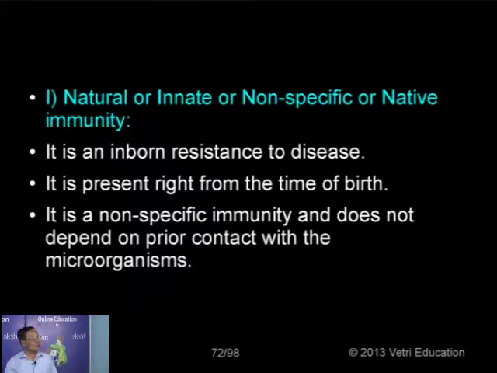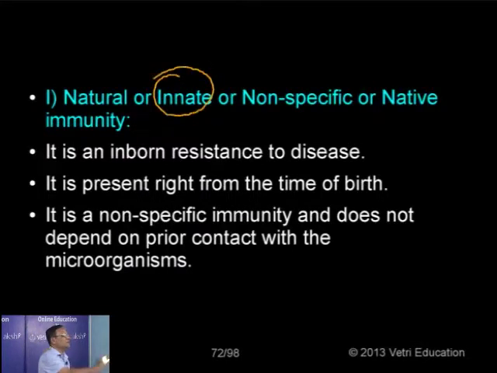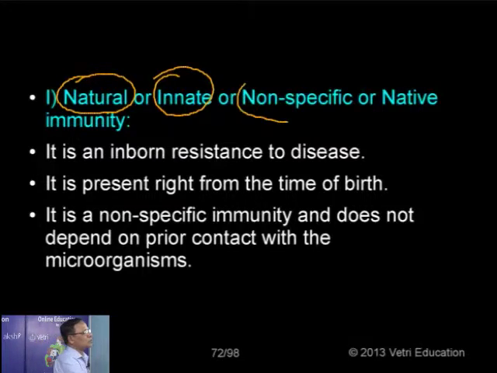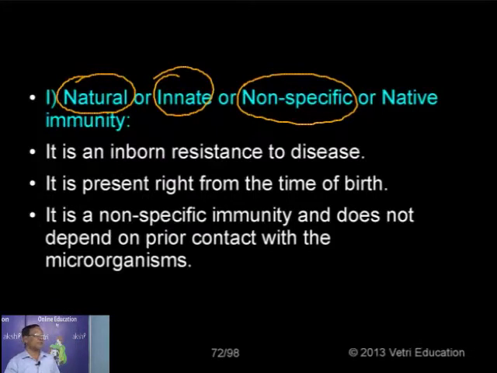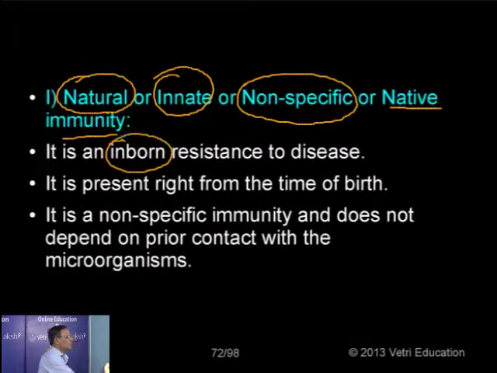Let us start with the first one. Natural, it is also called innate because it is present right from birth, hence innate immunity. Natural, as it is not being stimulated by any environmental agents, anybody from outside, it is called natural. It is non-specific, I mentioned already, it can attack anybody that enters into the body without any distinction. It is also called native immunity because it belongs to the body, already present in the body. So it is an inborn resistance to disease right from birth. That is why it is called innate.